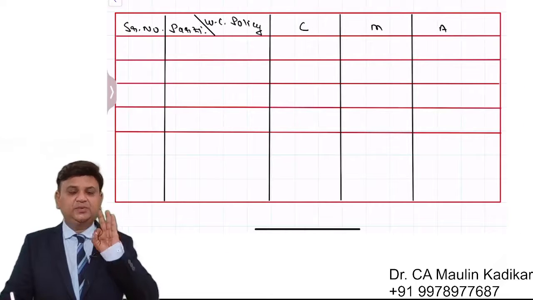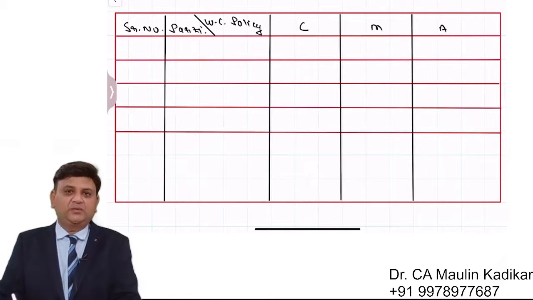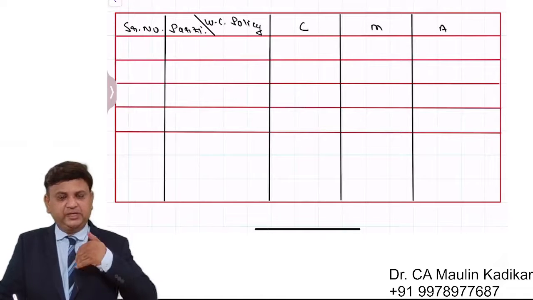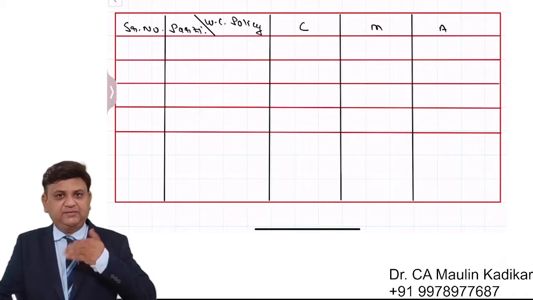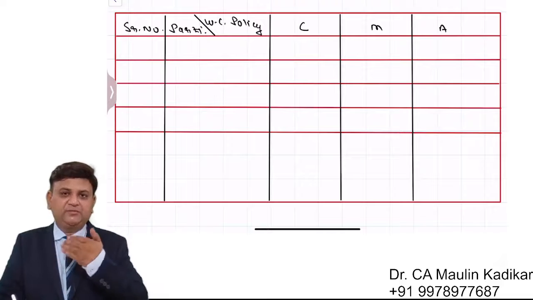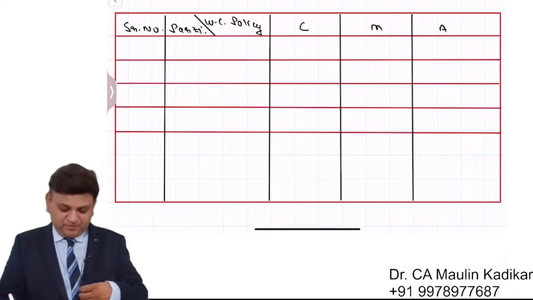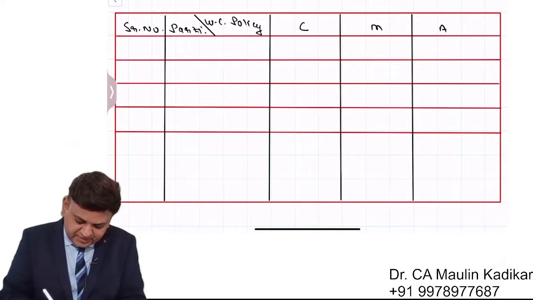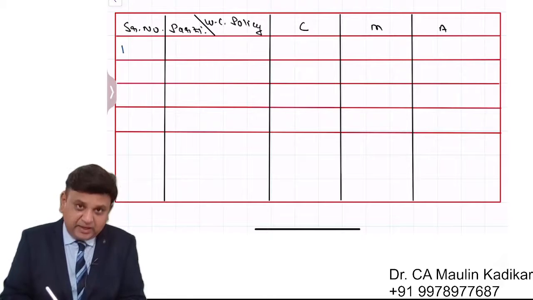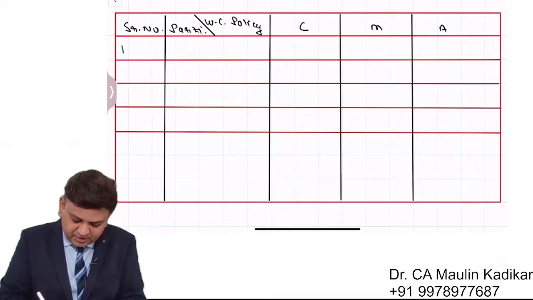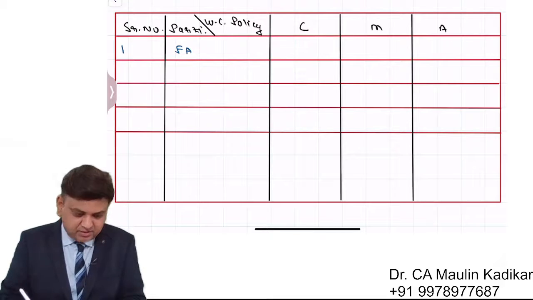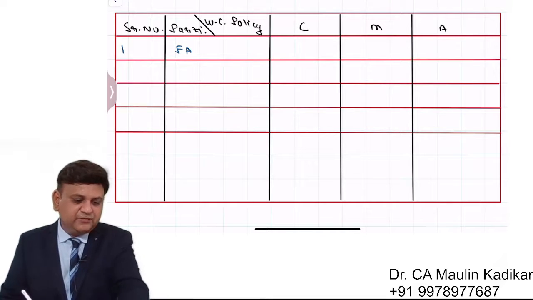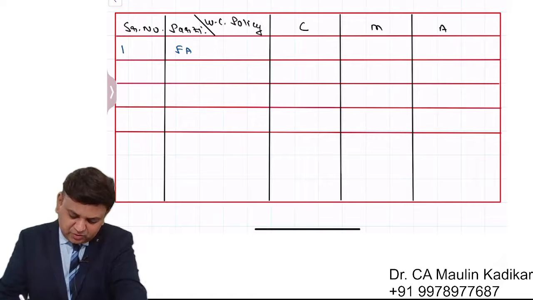I am first of all explaining only the conservative policy calculation to you. Then for moderate, I want you to do answer first, then I will do. For aggressive, I want you to do answer first and then I will do. I request all of you to pay attention properly. See, in the serial number column, I am writing 1. In the particulars column, I am writing fixed asset. The question is providing the fixed asset is an amount of 2.6 crore. So I am writing over here 2.6 crore.